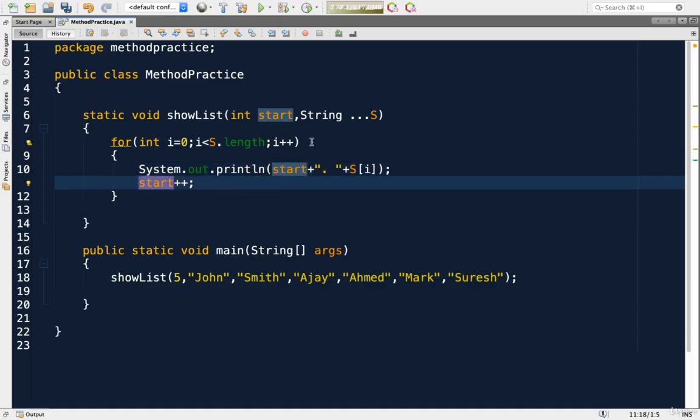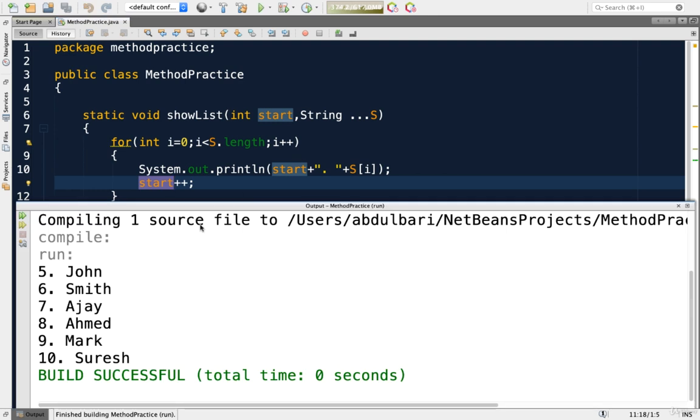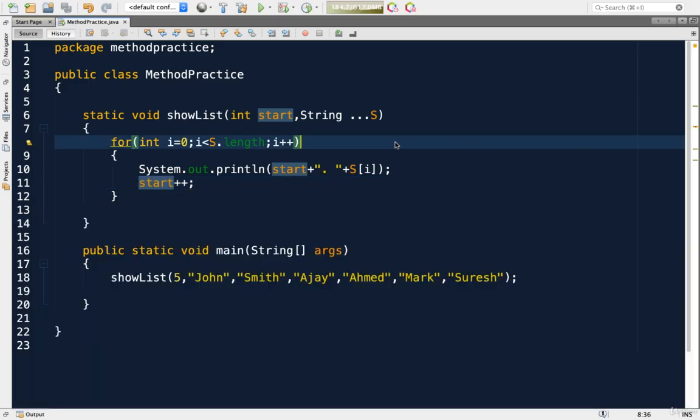Now when I run, you can understand everything that is happening. Now, John is 5th and Smith is 6th and 7th and so on. So I have given some different starting index. We learn one more thing here. When a method is taking variable arguments, it can take more arguments also, like it has taken a starting index. So I am passing 2 arguments. One is of type integer, that is a starting index. And next is a variable argument for a string.